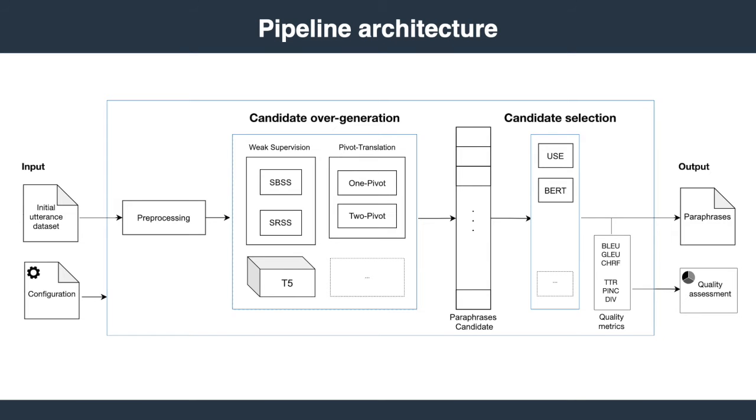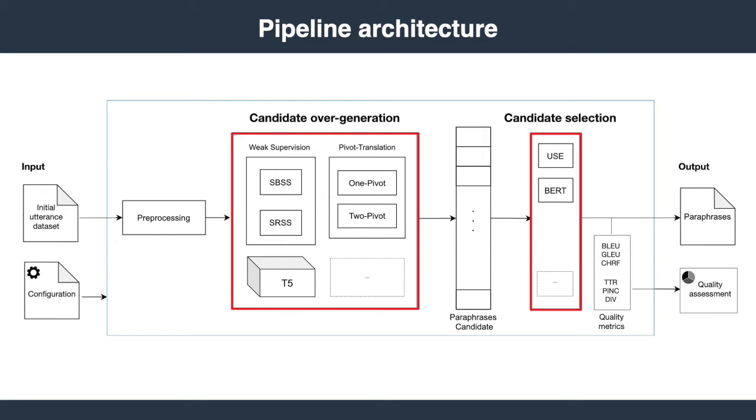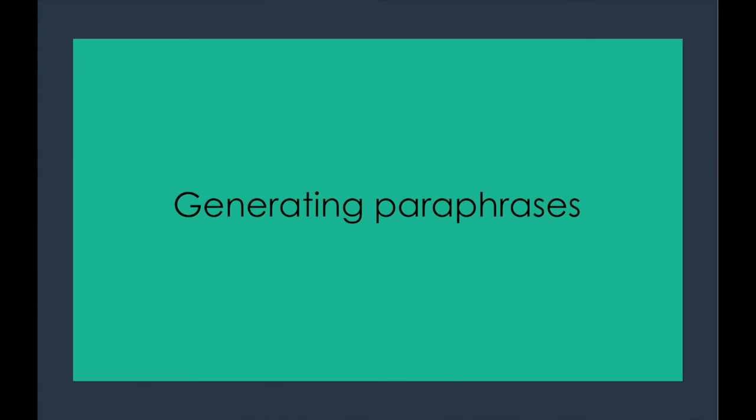The pipeline organizes the generation in two steps, namely 1. Paraphrase candidate over-generation, supporting techniques such as pivot translation, weak supervision, and transformer models that can be combined to generate candidate paraphrases. And 2. Candidate selection, with pre-trained language models and techniques to discard semantically irrelevant and duplicate paraphrases. Let us show you how this pipeline can support two main use cases, the generation and evaluation of paraphrases.